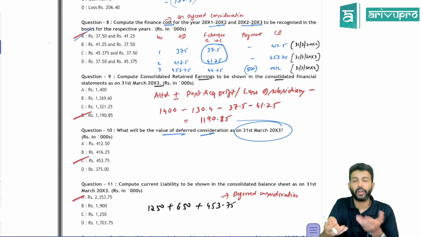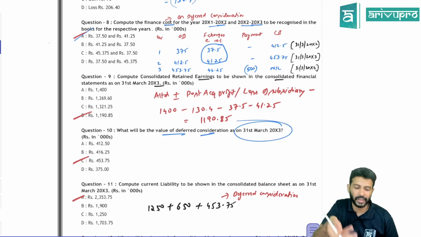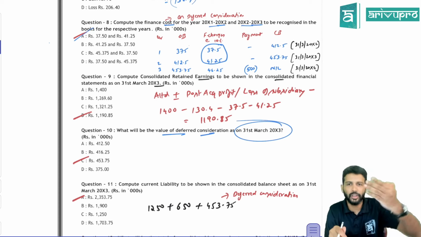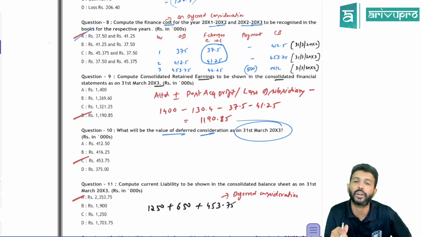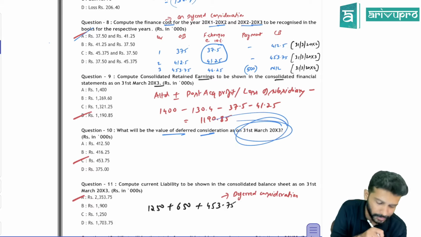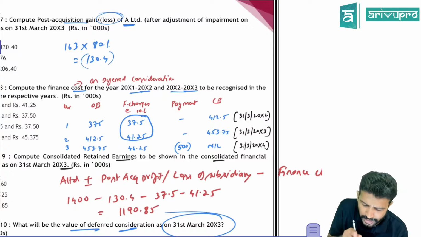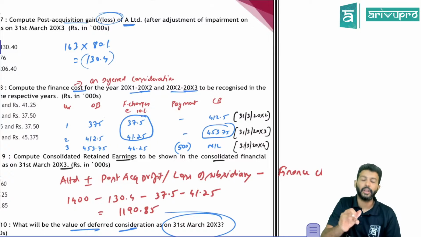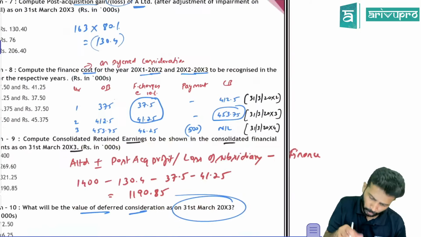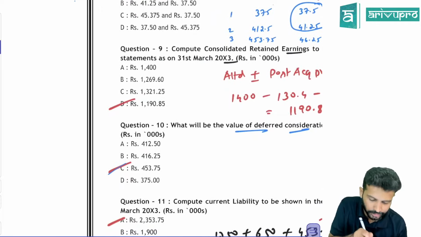Next, they are also asking what is the value of deferred consideration as on 31st March 20x3. Because you make a provision for this, no? When you pass the consolidation entry, you have to show the provision for deferred consideration in your consolidated balance sheet. So on 31st March 20x3, they're asking what is the balance that our ACM table will give. On 31st March 20x3, the provision for deferred consideration balance is 453.75. That's what you need to select here.